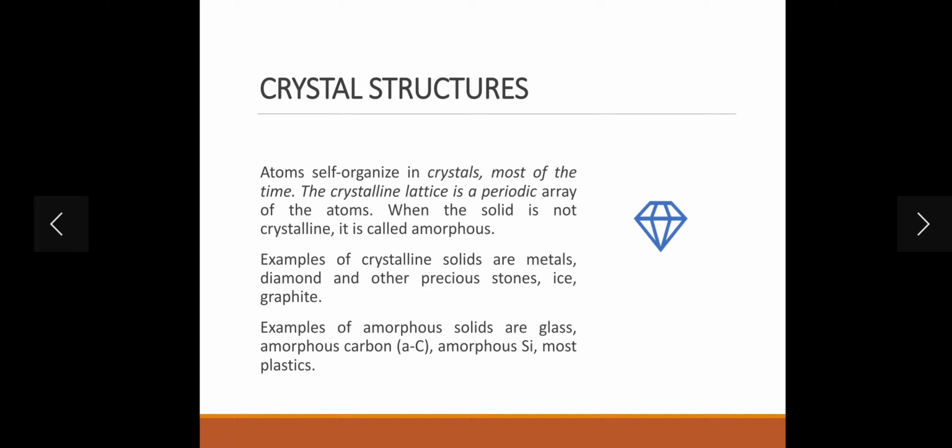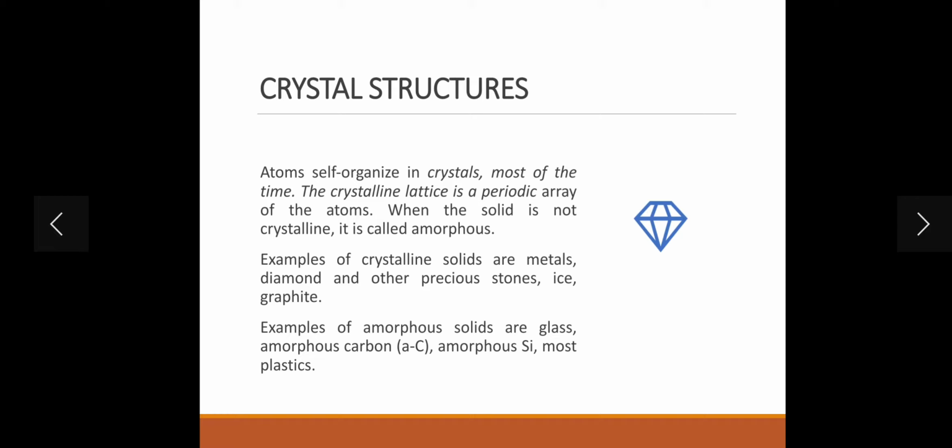The crystalline lattice is a periodic array of atoms. When a solid is not crystalline, it is called amorphous. So the meaning is, if a self-organized structure is there, it is crystalline; if the self-organization is not there, that's called amorphous. Examples of crystalline solids are metals, stones, ice and graphite.